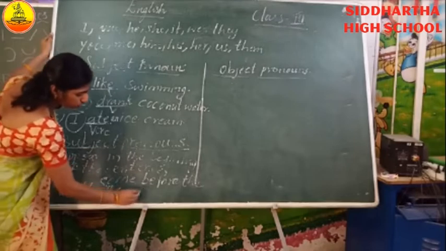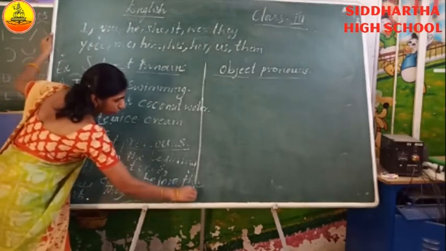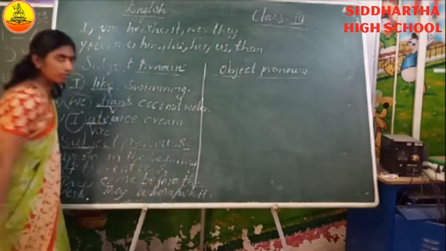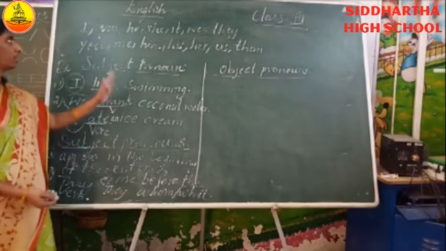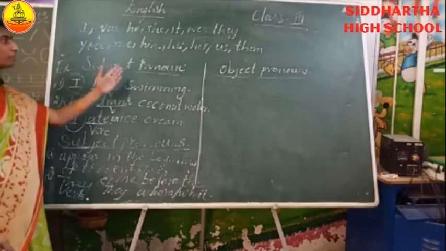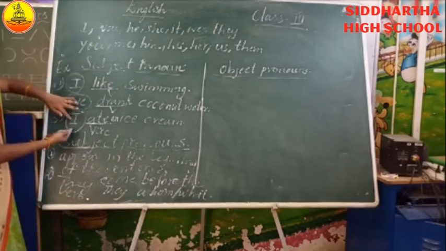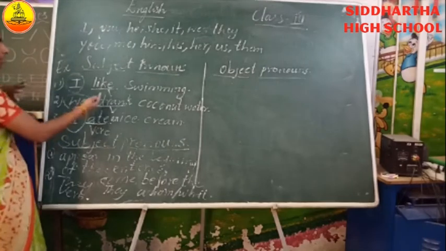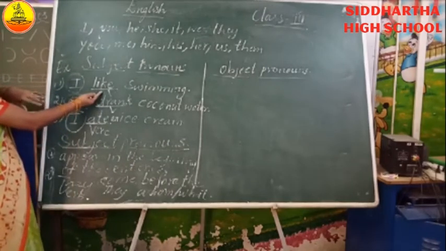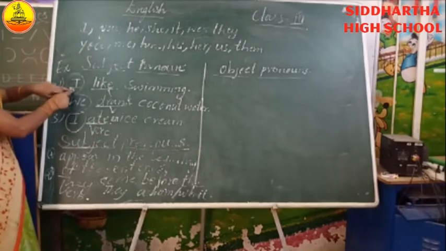They answer whom or what. Fine. Now listen here. Yes, this is all about subject pronouns. Here subject pronouns appear in the beginning of the sentence. You can identify very easily: after the verb you will find the object, and before the verb the pronoun is there.